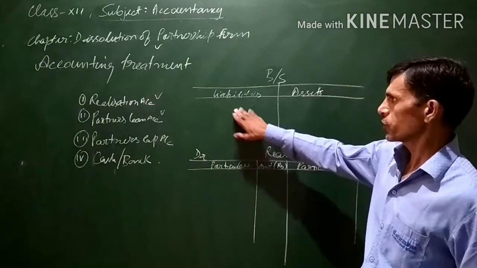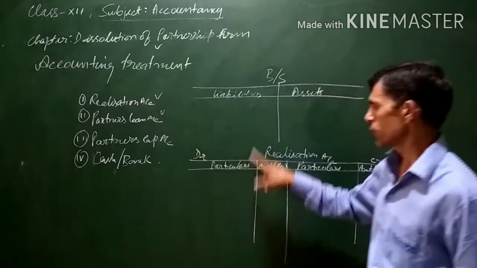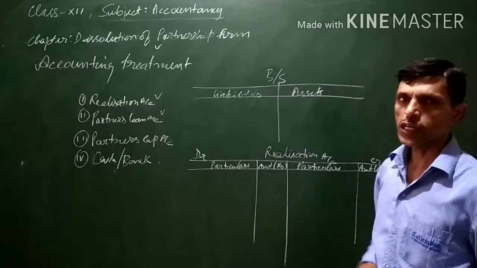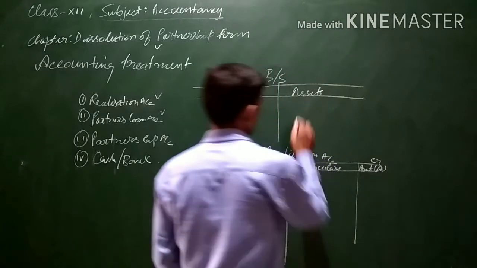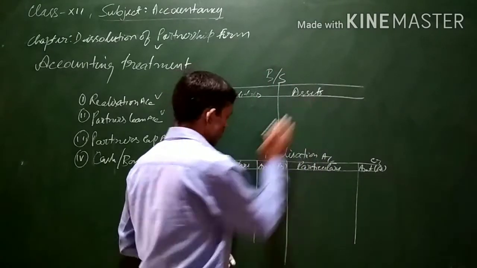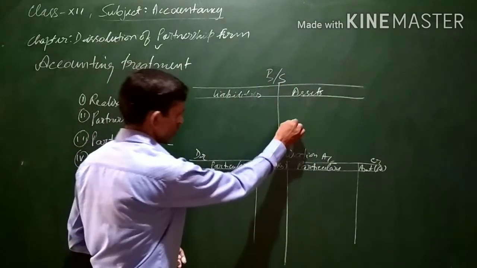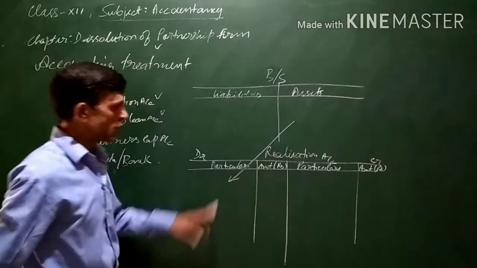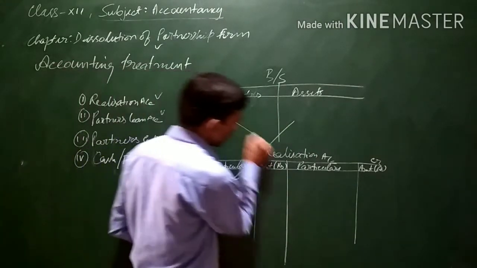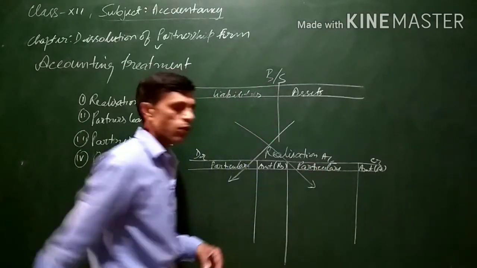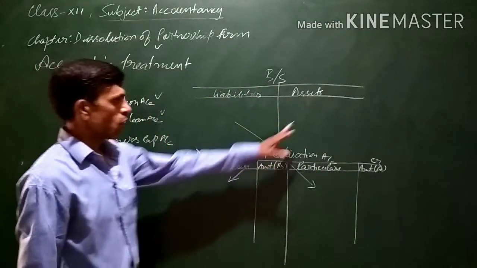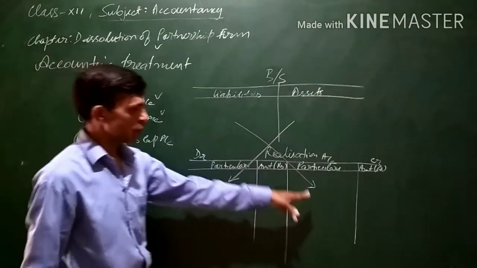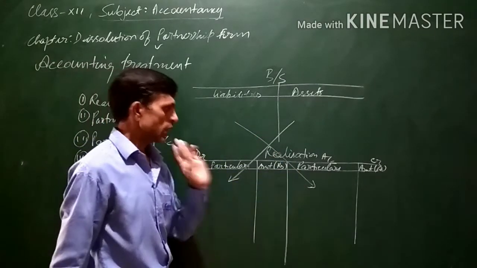Now, important thing regarding this realization account. The very first account in case of dissolution of partnership firm is the preparation of realization account. Here, it is to be noted that assets balances are transferred to the debit side of realization account. Liabilities are transferred to the credit side of realization account. All assets are transferred to the debit side and liabilities are transferred to the credit side of realization account.